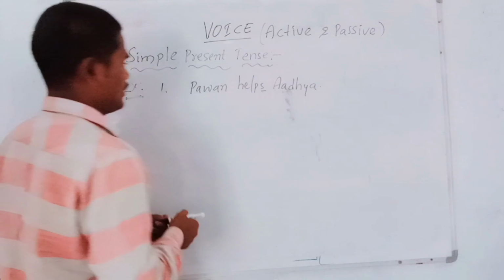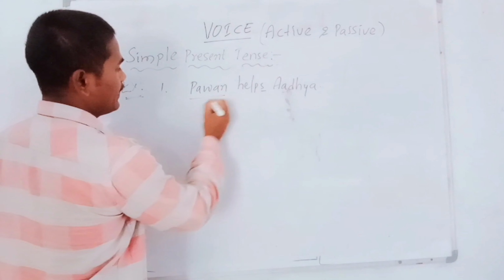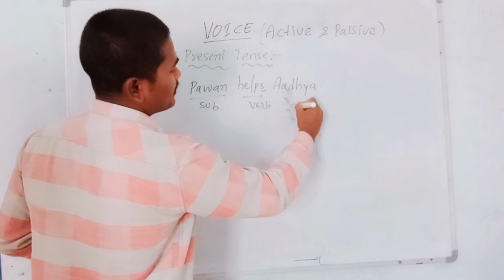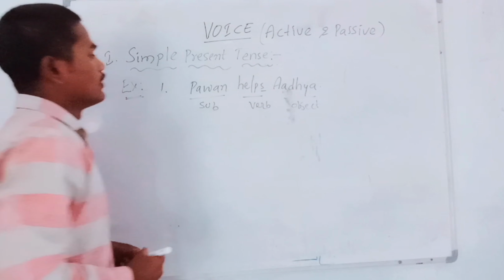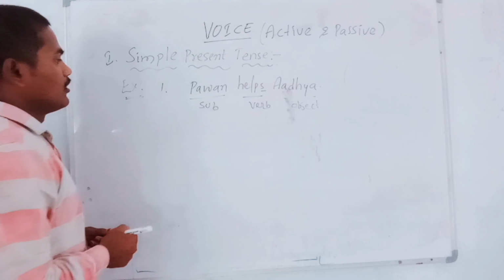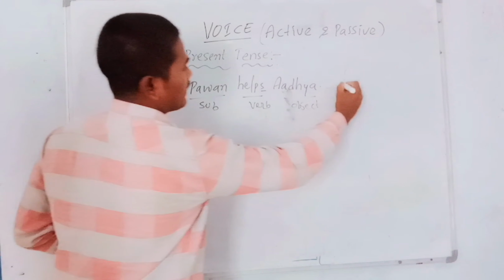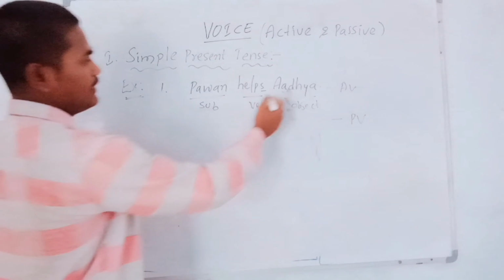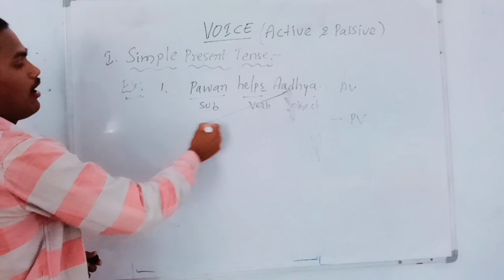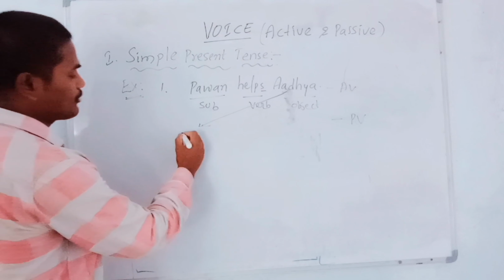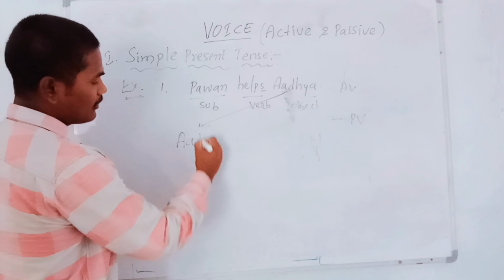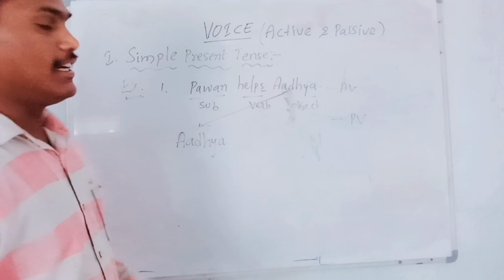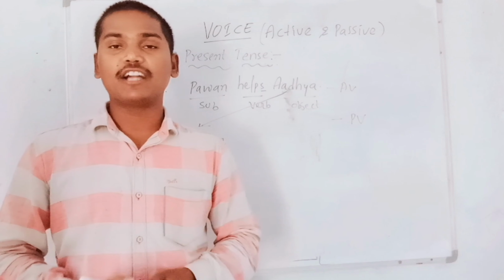Now let us find out the subject, object and verb in the sentence. It is subject, it is verb and it is object. See, Pawan helps Adya. It is an active sentence. So now in passive voice, how is it changed? Adya becomes subject position. That's why the sentence starts with Adya. So after Adya, after the subject in passive voice, what should we write?